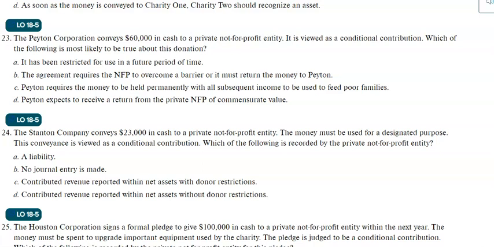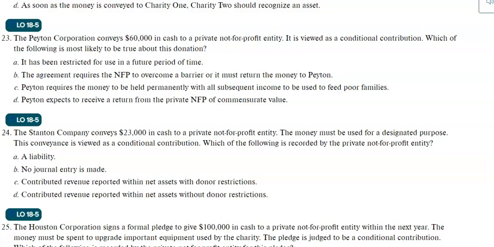On the other hand, conditional versus unconditional contribution means that to receive the money, you need to fulfill some conditions or overcome some barriers. And if you read your textbook, especially page number 875, they wrote it very nicely and clearly about the conditional and unconditional contributions. If it's an unconditional contribution, it's straightforward, you record it right away as a contribution revenue. How about conditional? So, there are two scenarios.